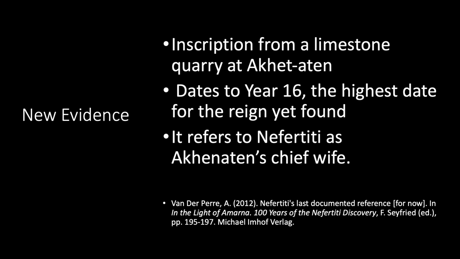So before we dive into some of the problems with these theories, it is important to acknowledge that evidence was published in 2012 that refers to Nefertiti as Akhenaten's chief wife in year 16 of his reign. This is an inscription from a limestone quarry at Akhenaten. What does it mean? It indicates that Akhenaten and Nefertiti were still on the throne as king and wife a year before what is considered to be the end of his reign.